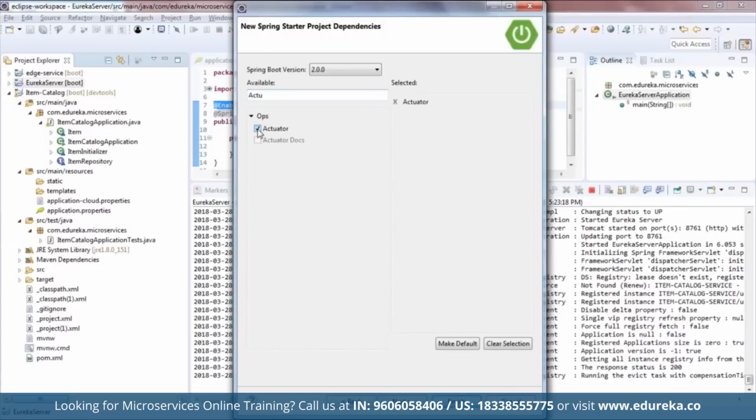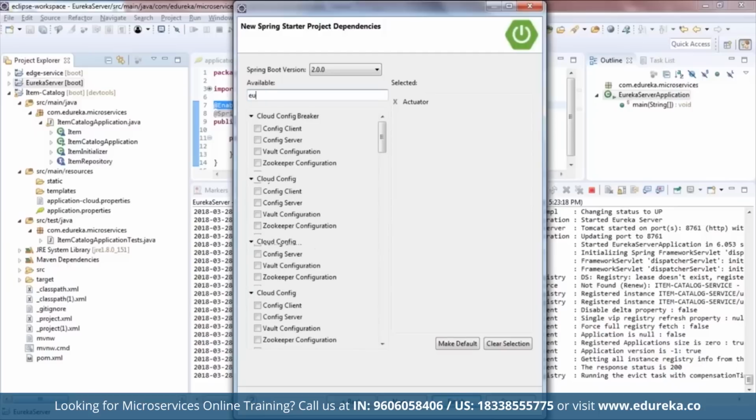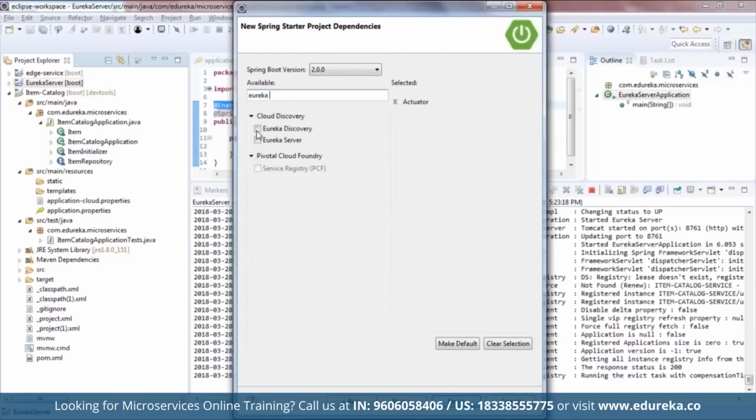So we need to click on this and we need to import this. So what is an actuator? It is a feature that will help us to monitor and manage our application. After actuator, I need to import Eureka Discovery. Yeah, so I need to import this Eureka Discovery for service registration.